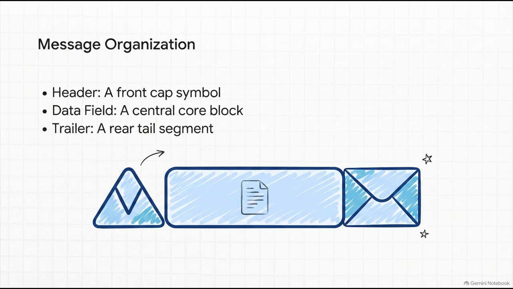And here's something that brilliantly illustrates how flexible yet strict this system is. Sometimes you don't even need the letter. For instance, TCP supervisory messages, which manage the network itself, are purely headers with no data field content whatsoever. It's literally just an envelope telling the system what to do.